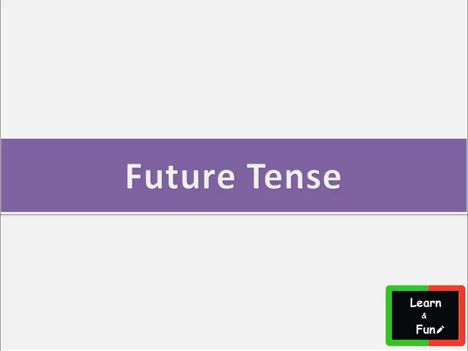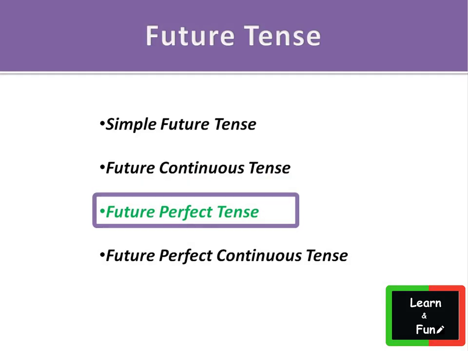In last video we covered future continuous tense. In today's video we will see future perfect tense. What is future perfect tense? To talk about something that will be completed before a specific time in the future.